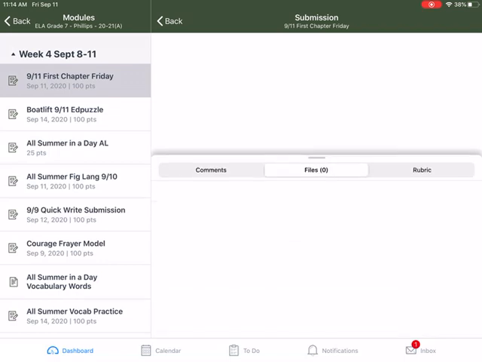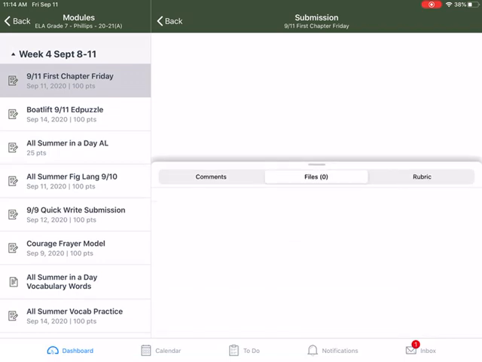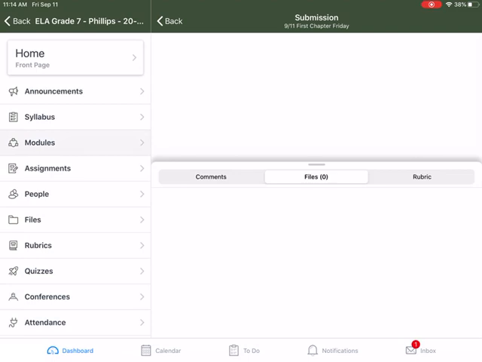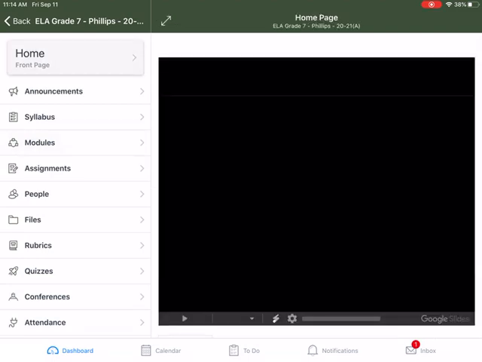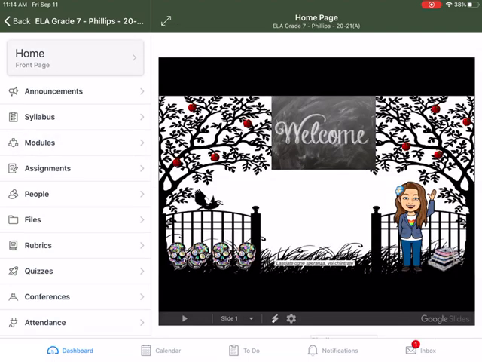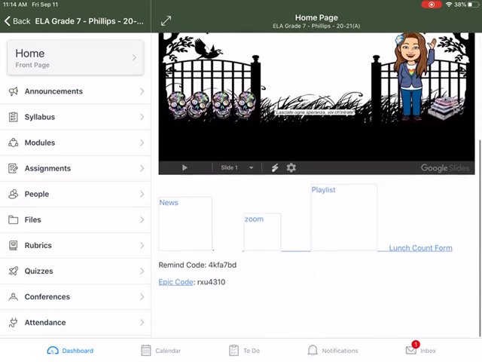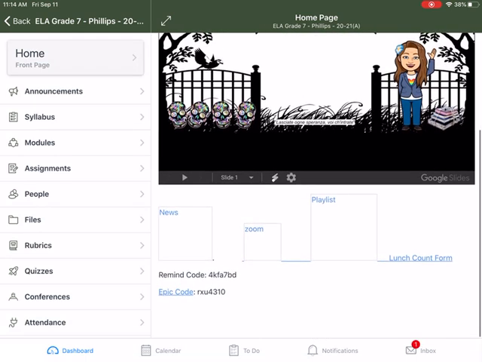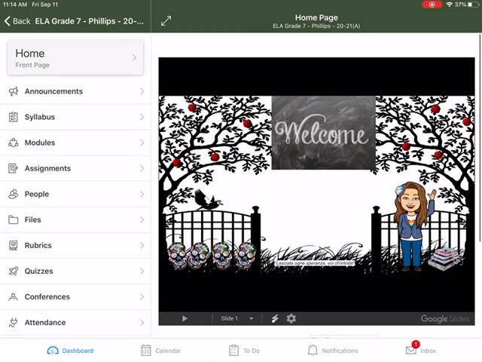Files at the bottom. I would need to add a file. Let's see if I have the option to go into view as a student under here. It looks like I don't.